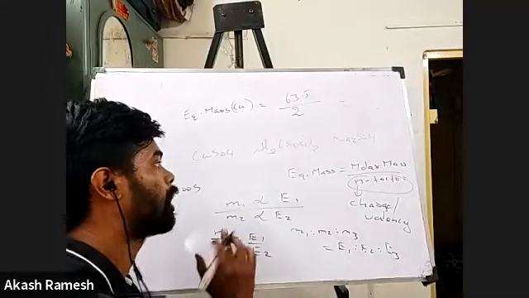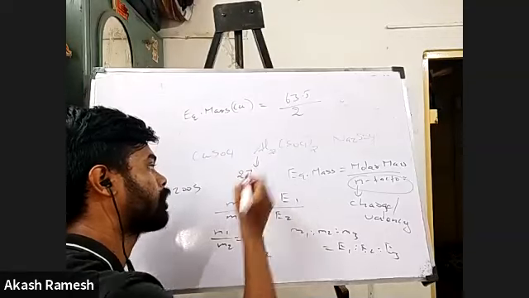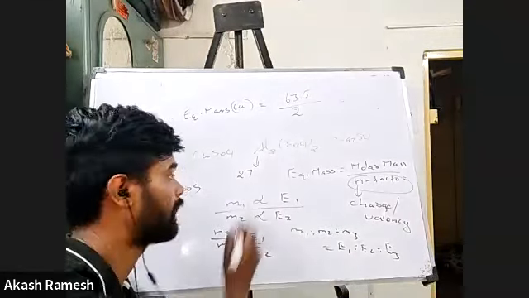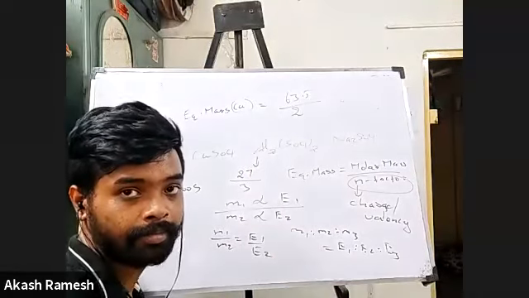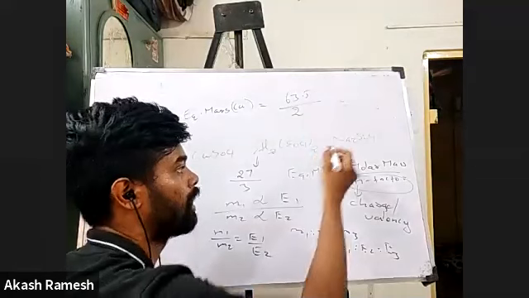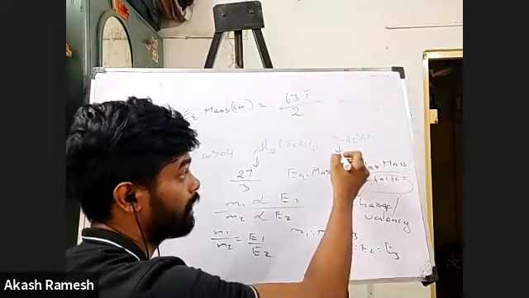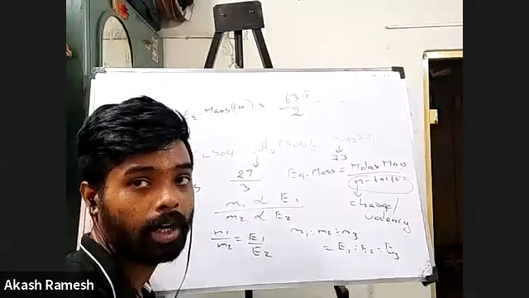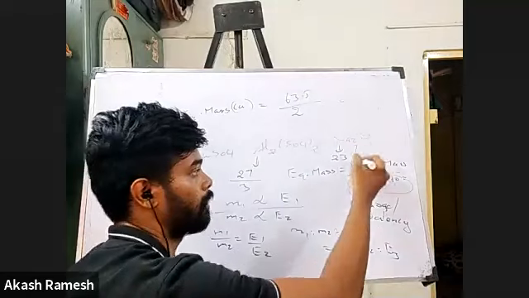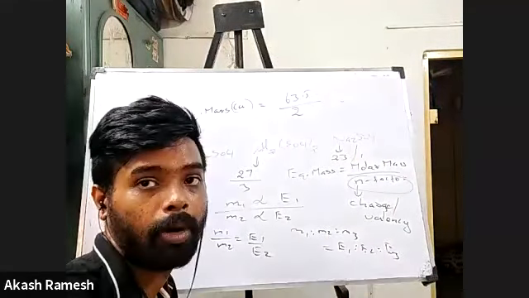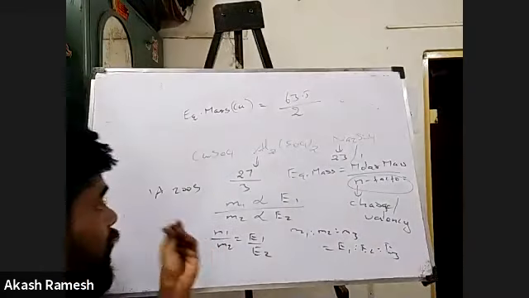And in the same way for aluminium, how will I calculate? Equivalent mass of aluminium will be 27, the atomic mass of aluminium, divided by the charge of aluminium, which is 3. And say for sodium, how will I calculate? 23 is the atomic mass of sodium, and the charge is Na+, 1+, so divided by 1, which will be the equivalent mass of sodium.